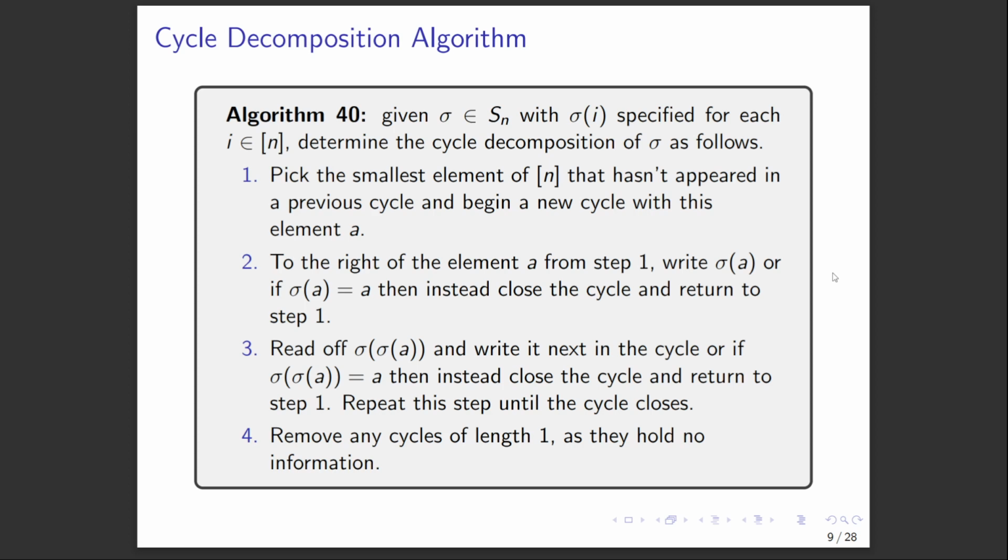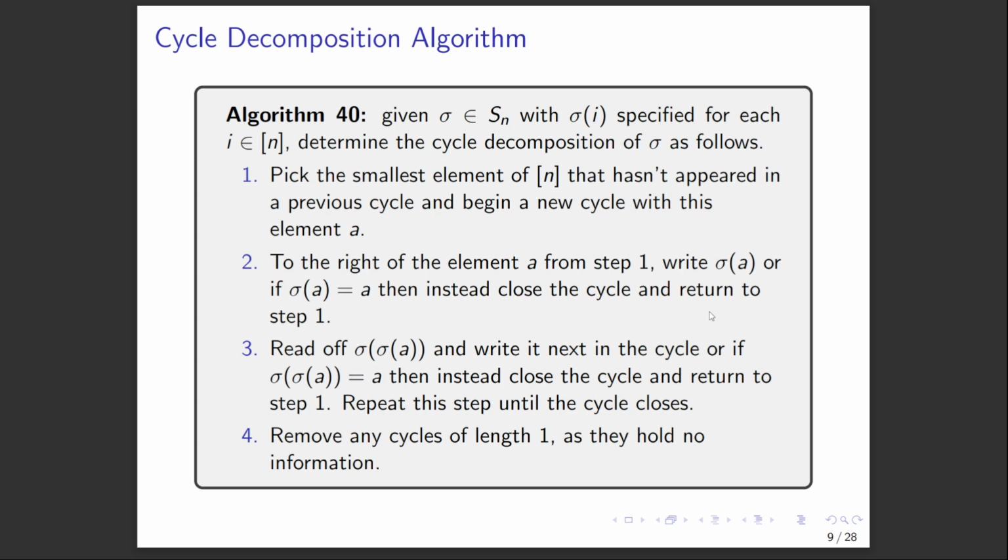And to the right of that element A from step 1, you should write sigma of A. So A gets mapped to sigma of A, and that should come to the right. If sigma of A is A, then instead you just close the cycle, so you have a cycle just containing A, and you return to step 1. Otherwise, read off sigma of A and write it next in the cycle. And we repeat this step until the cycle closes, until we have formed a loop.